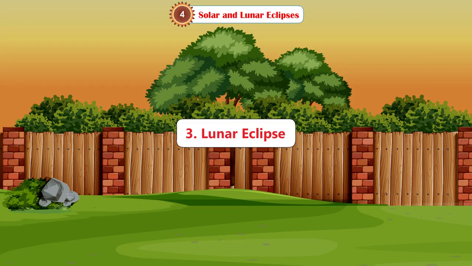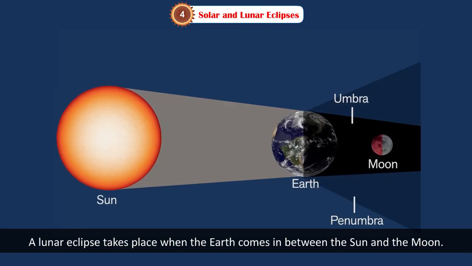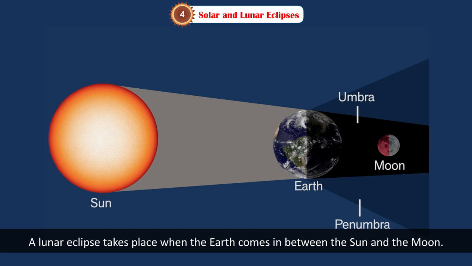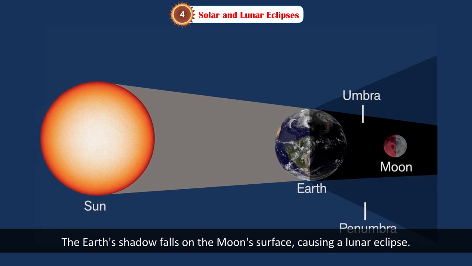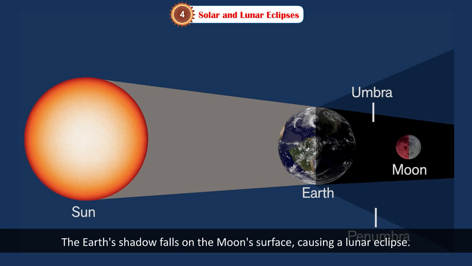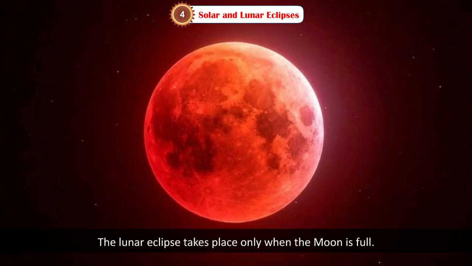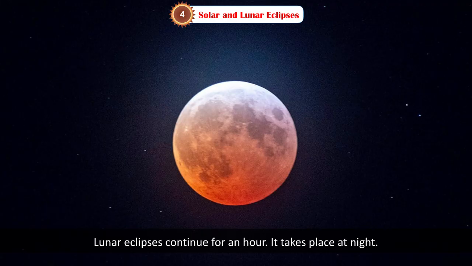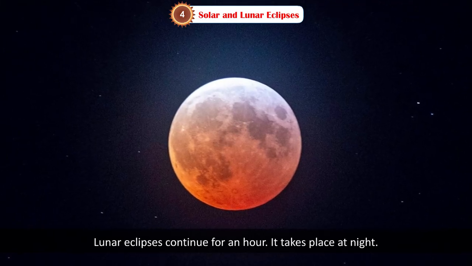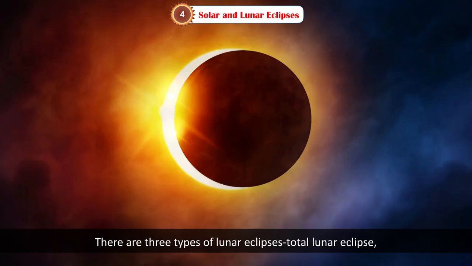Third, lunar eclipse. A lunar eclipse takes place when the Earth comes in between the Sun and the Moon. The Earth's shadow falls on the Moon's surface, causing a lunar eclipse. The lunar eclipse takes place only when the Moon is full. Lunar eclipses continue for an hour. It takes place at night.